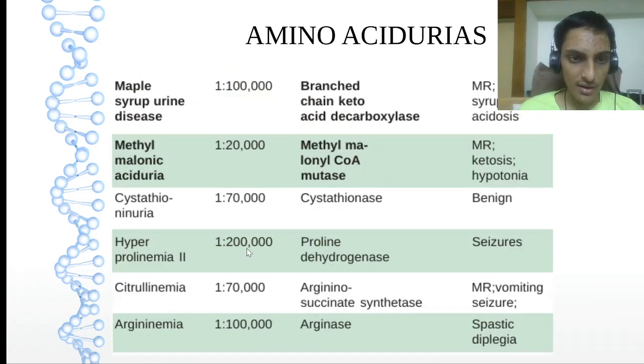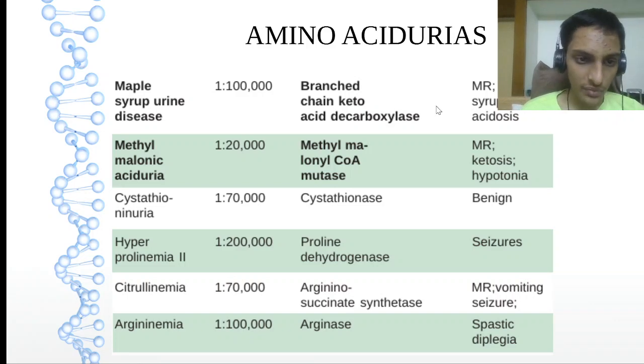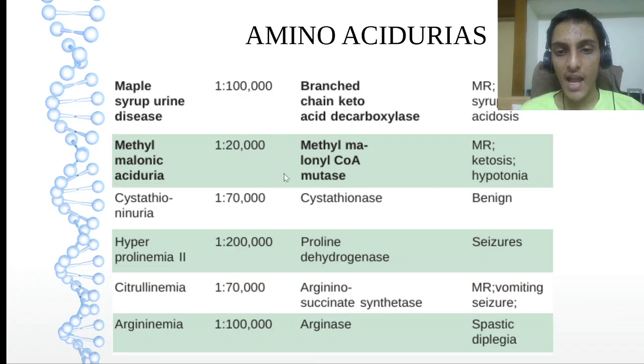Let us see some more. Next, maple syrup urine disease, the most important one. Branched chain keto acid decarboxylase is deficient, causing the maple syrup or burnt sugar smell, which is the very important feature. Then methylmalonic aciduria, with mutase, which we saw in propionyl CoA, mainly causing ketosis and hypotonia.